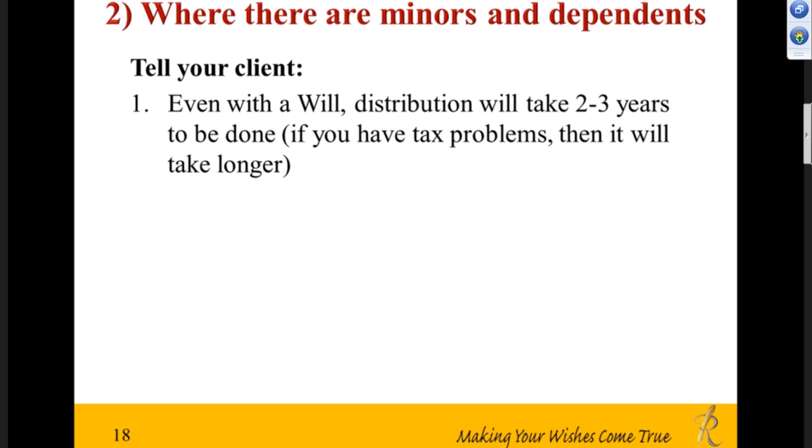Now, tell your clients, even if there is a will, distribution following the will takes at least 2 to 3 years to be done.